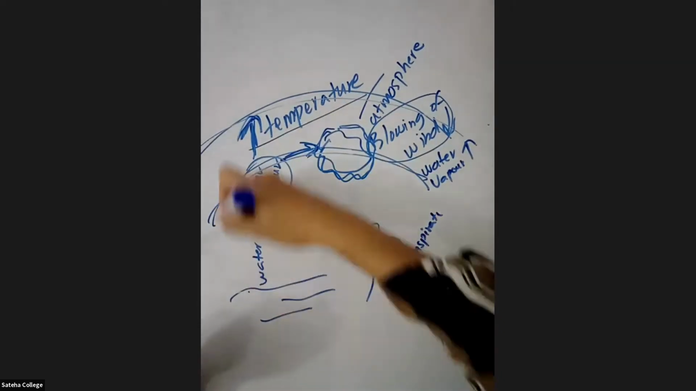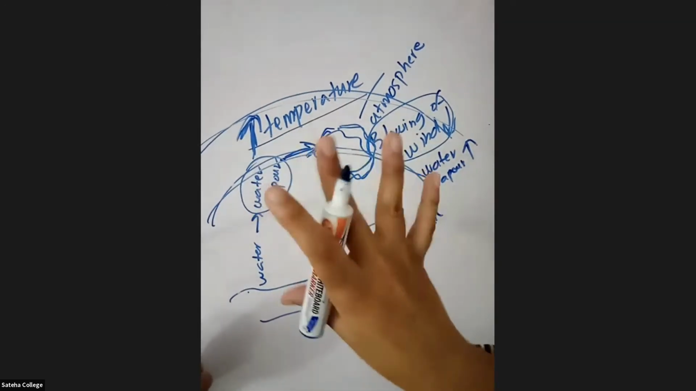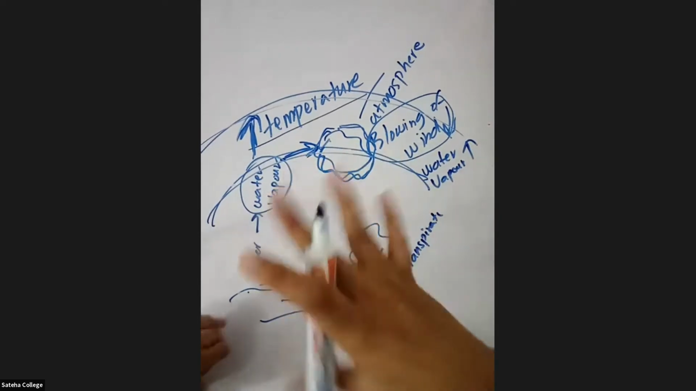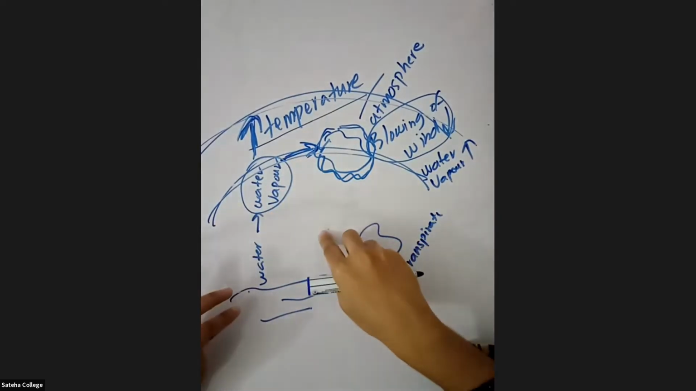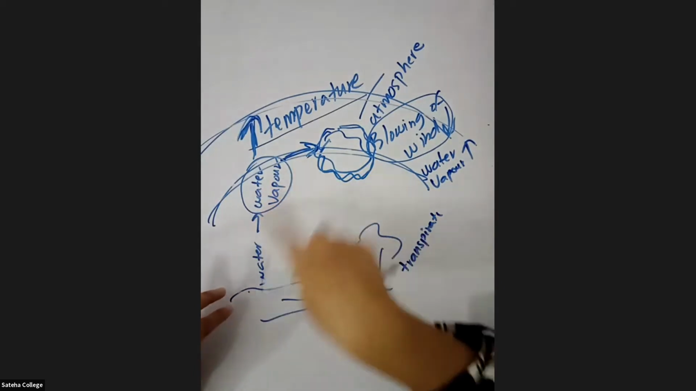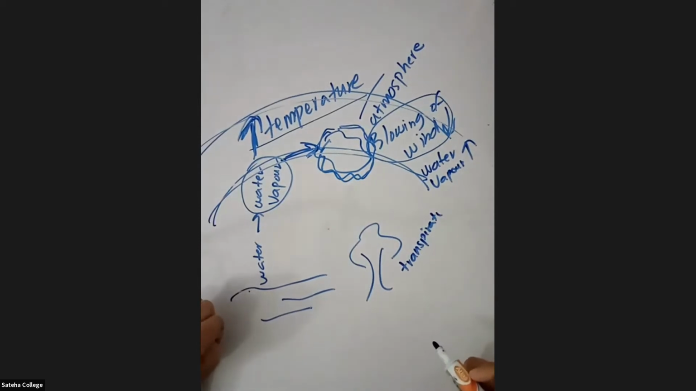This you call a water cycle. This you might have learned in grade 6. They just introduced it in grade 6, chapter 9 or chapter 10. They are talking about the water cycle. So you should know what a water cycle is. Okay.